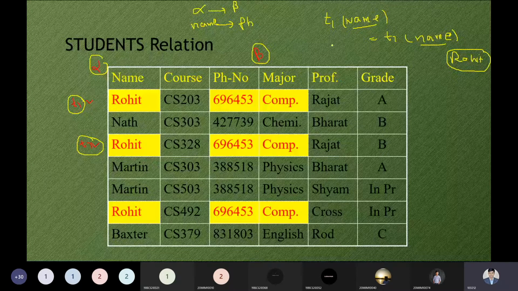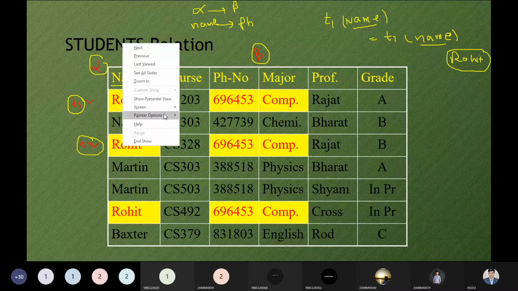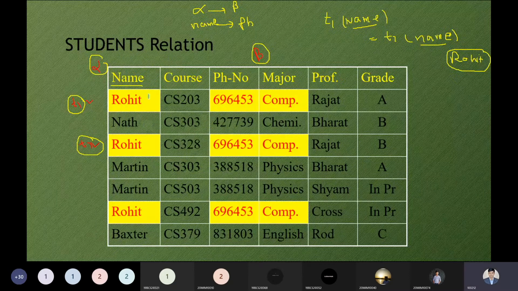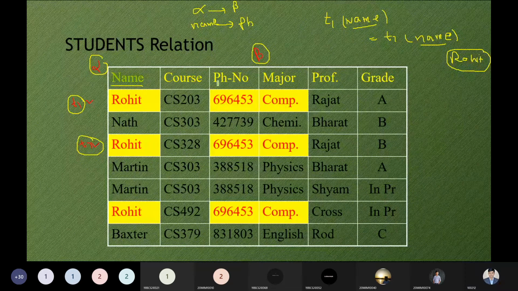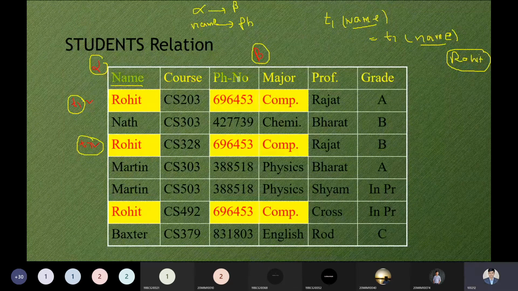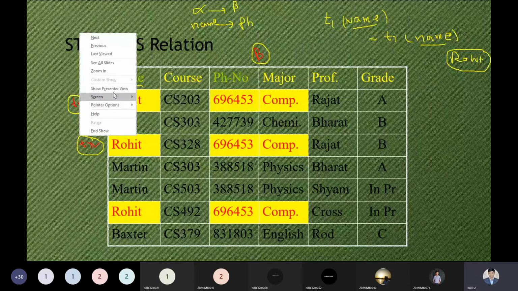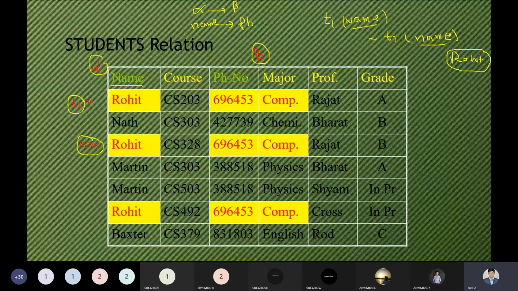Okay, so this is a point. This is our first, I can say, highlighter. Yes, this can be the one, and this can be the other. So alpha and beta can be. Alpha determines beta means beta is dependent on the alpha. So phone number is dependent on the name.